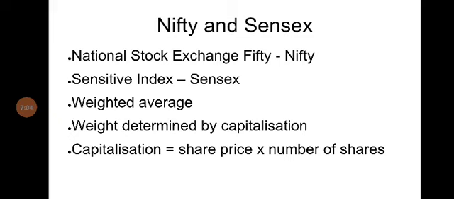There are different sectors to which the companies belong. For example, there will be information technology companies like TCS, Infosys, Wipro, HCL Technologies, Larsen & Toubro Infotech. And there will be banks like SBI, HDFC Bank, ICICI Bank, Axis Bank. There will be petroleum refining companies, marketing companies, pharmaceutical companies, fast-moving consumer goods, engineering companies, automobile companies. These all form part of the index. So we will see the components of National Stock Exchange 50, and we will go to the